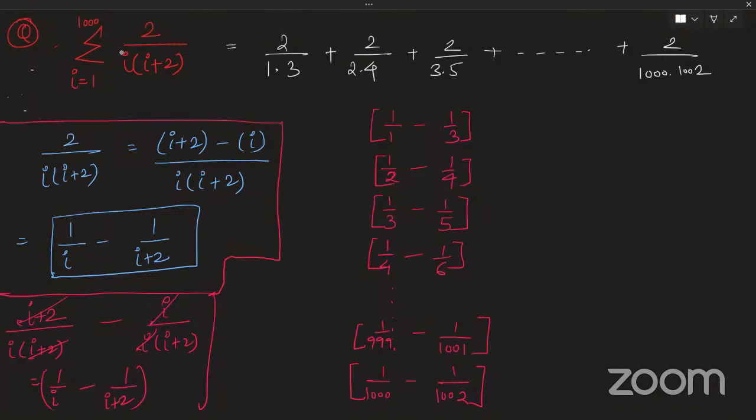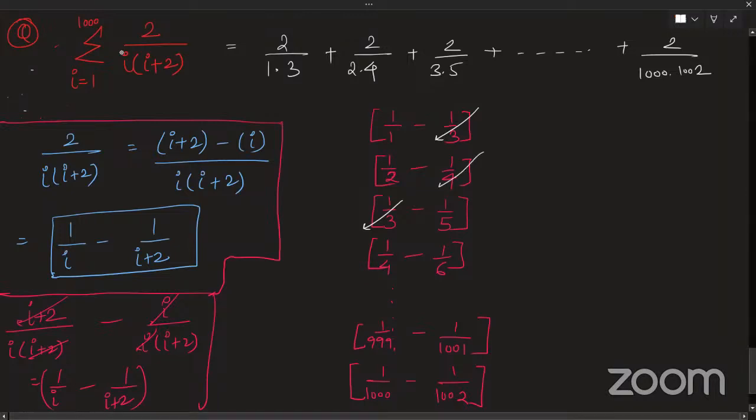So what is happening special in this series? What is happening special here is that instead of cancelling with the immediately next term, it is getting cancelled out with one term in between. So my first term is cancelling out my third term. My second term is cancelling out my fourth term. So there is one space left in between. That is why this kind of series is a bit special. I hope everyone got it, why it is special. Everyone understood why it is special?